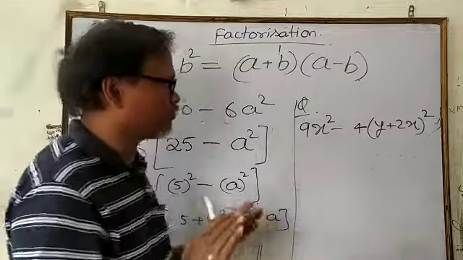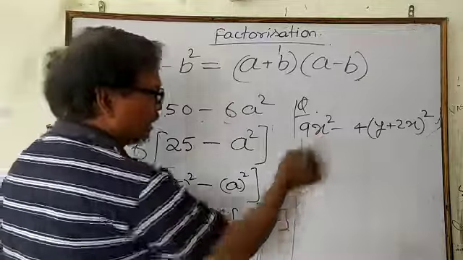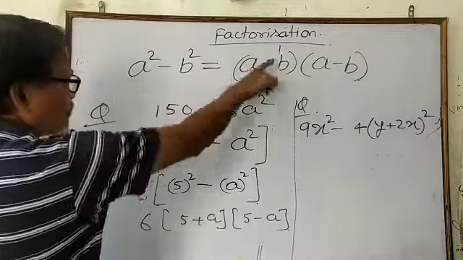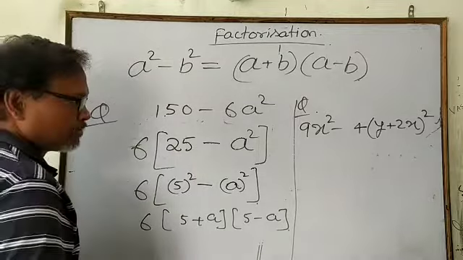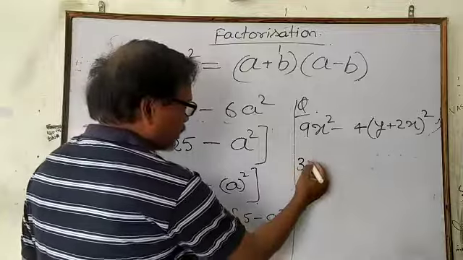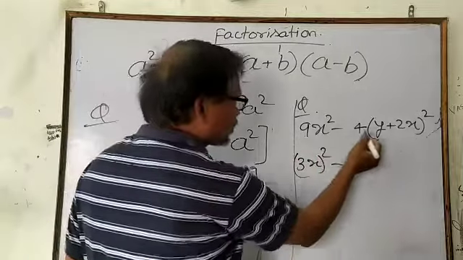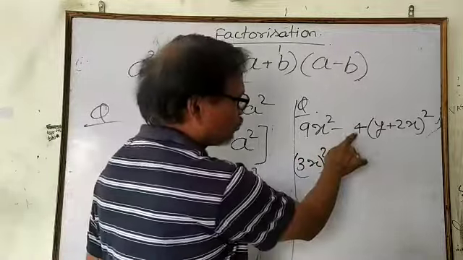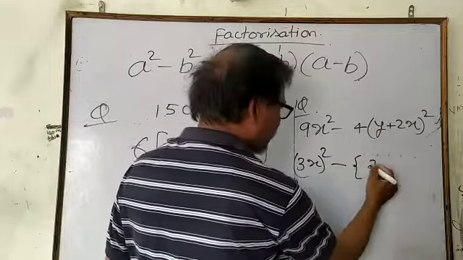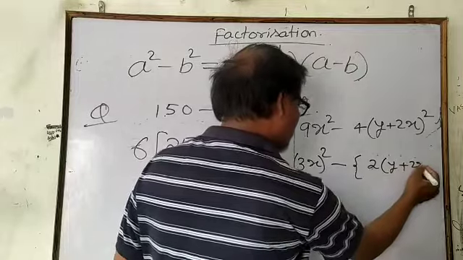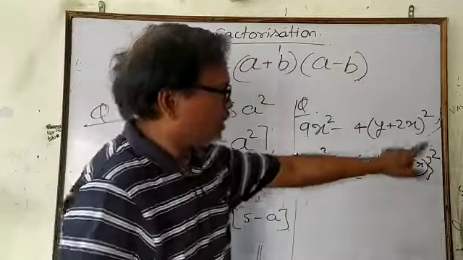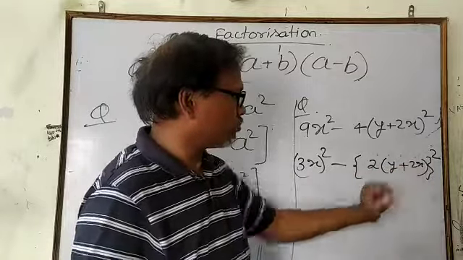If you have perfect square numbers and between them the minus sign, then you must think about the formula a square minus b square. This you can write as (3x) whole square, and this you can write, because this is 2 square and it is already a square, so you can use the middle bracket, (y plus 2x) whole square, because 2 square is 4, and (y plus 2x) square.